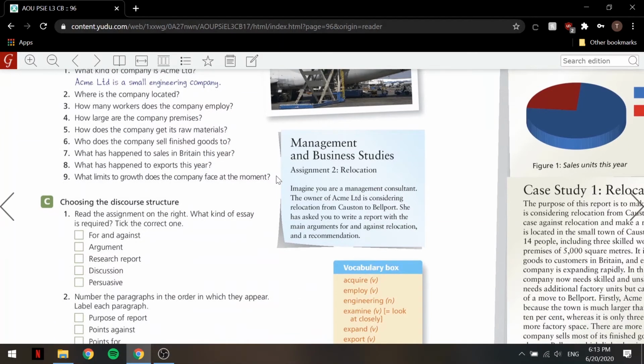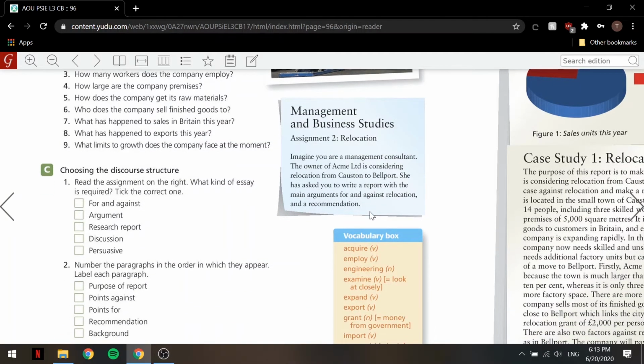Now let's take a look at exercise C, and we'll probably have to read this soon. So choosing the discourse structure. Read the assignment on the right. What kind of essay is required? Tick the correct one. Okay. So imagine you are a management consultant right here. The owner of Acme Limited is considering relocation from Coston to Bellport. She has asked you to write a report with the main arguments for and against relocation and a recommendation. Okay, so the kind of essay that we need is for and against. Basically means why and why not. Okay, so that is for and against.